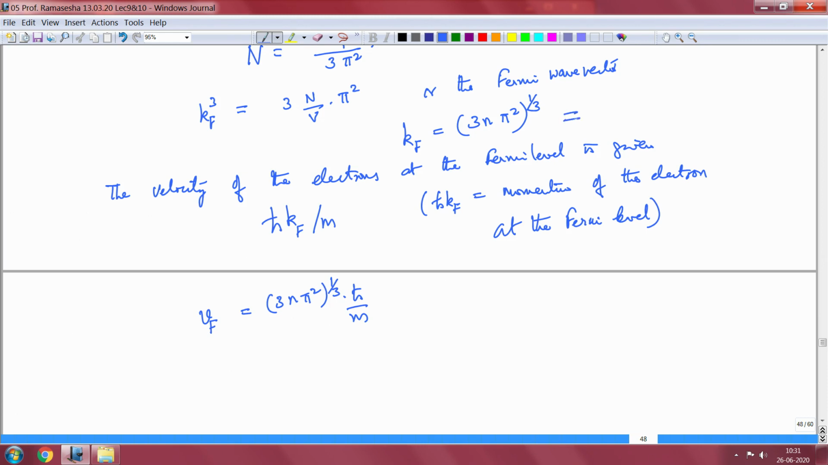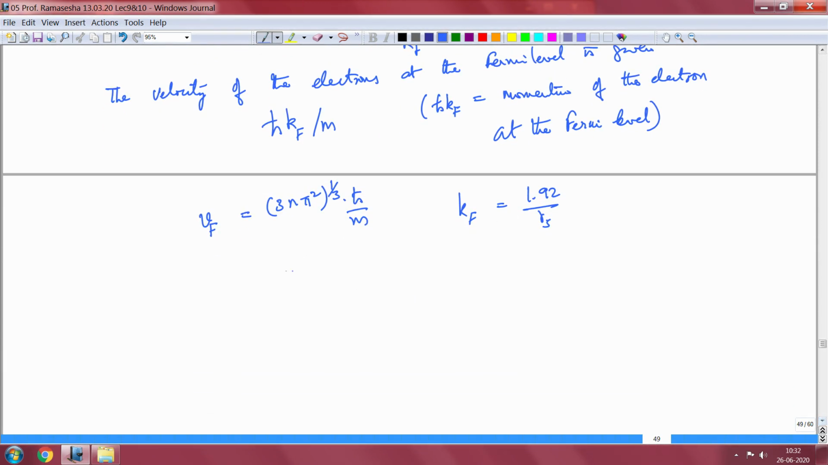When we actually work it out, kf can be simplified as equal to 1.92 divided by Rs. I will tell you how we get this. So kf is equal to 1.92 divided by Rs, where Rs is the radius of the sphere that contains one electron.